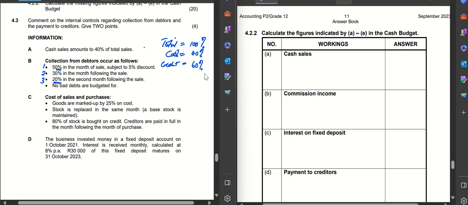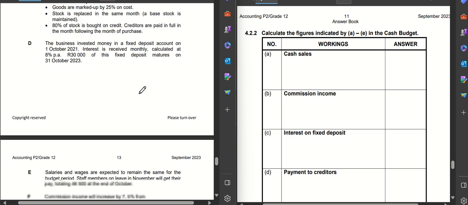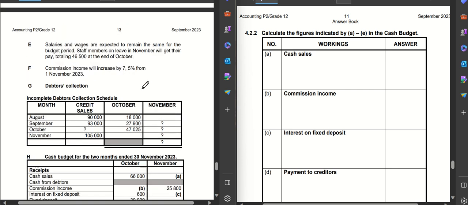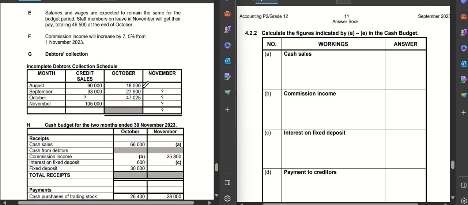All right. So here, what do we have to calculate? We're told cash sales amount to 40% of total sales, and in this question, we are required to calculate cash sales. But what do we have for the month of November? We have credit sales, which is 105.